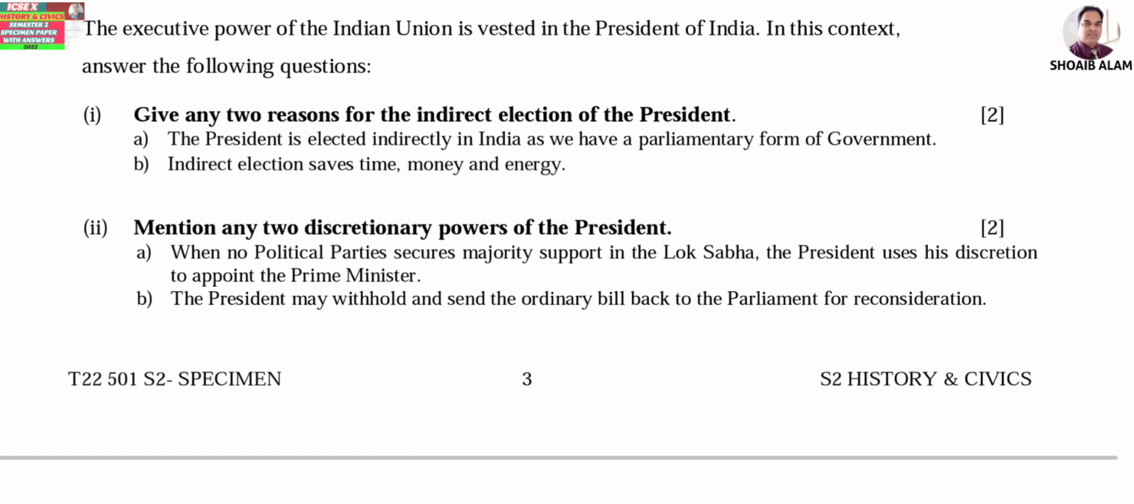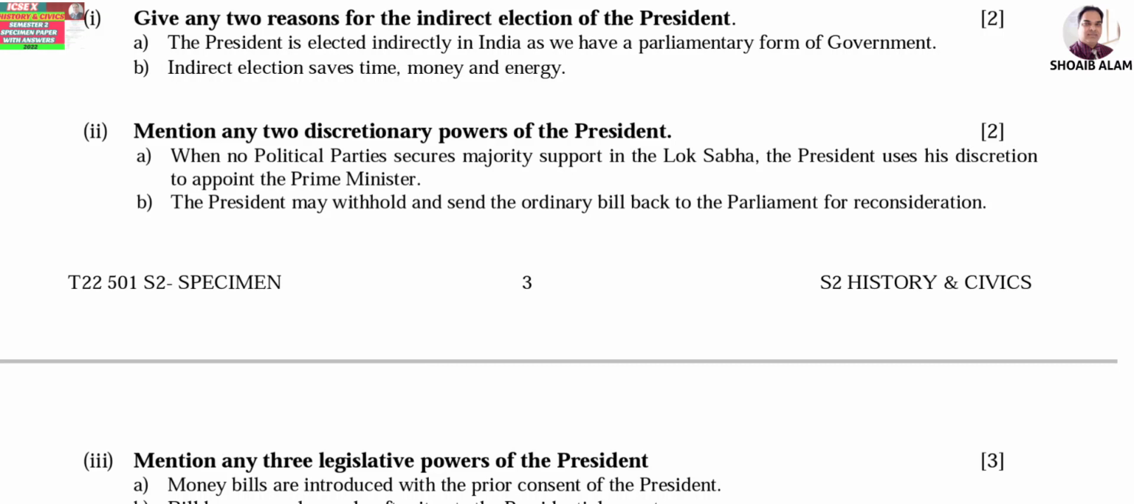I have written the answers over here. Give any 2 reasons for the indirect election of the President. The answer is A, the President is elected indirectly in India as we have a parliamentary form of government, and B, indirect election saves time, money and energy. You can write it down.